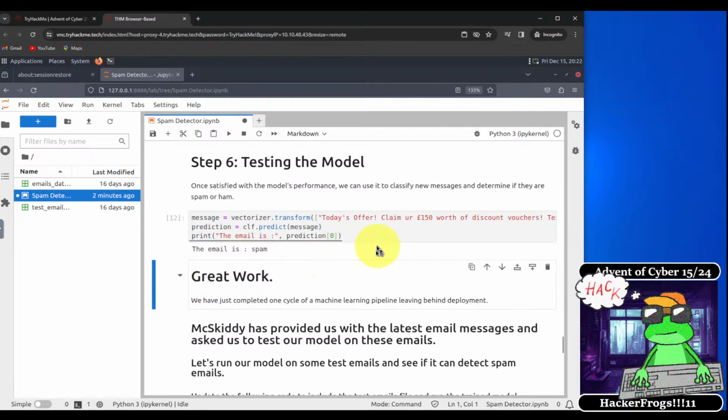So today's offer. So offer, claim, discount, and voucher. These are all probably words that will get your email flagged as spam. Okay, so great work. We have just completed one cycle of the machine learning pipeline, leaving behind deployment.